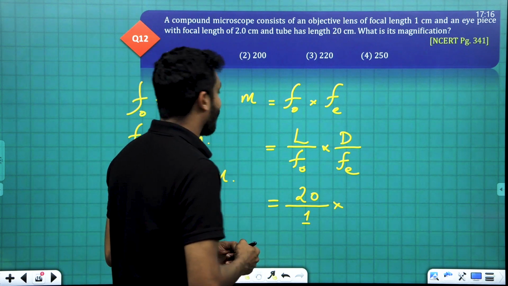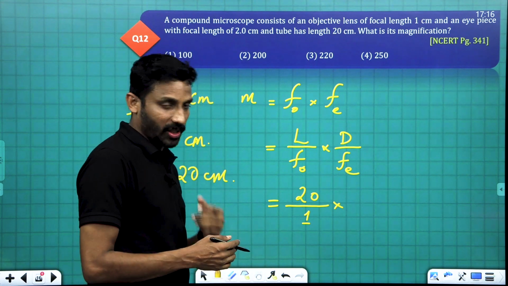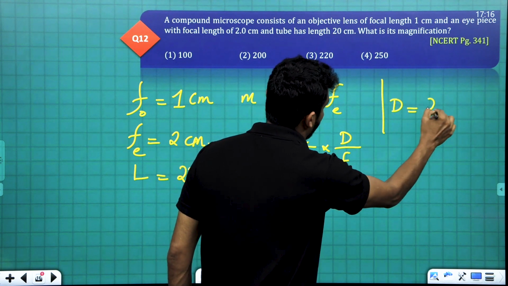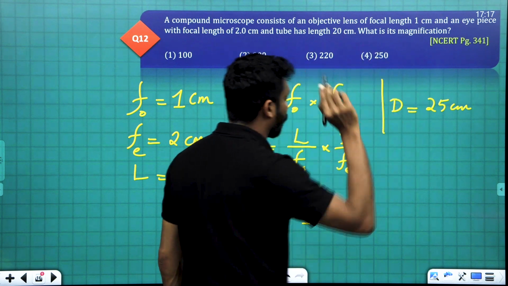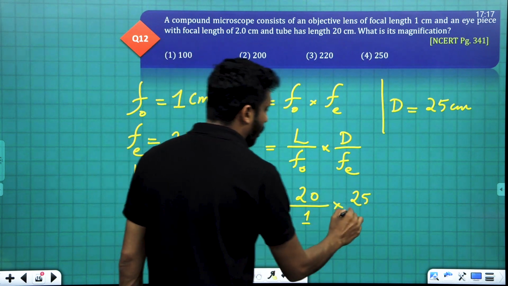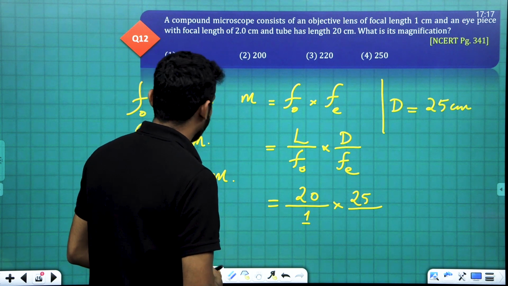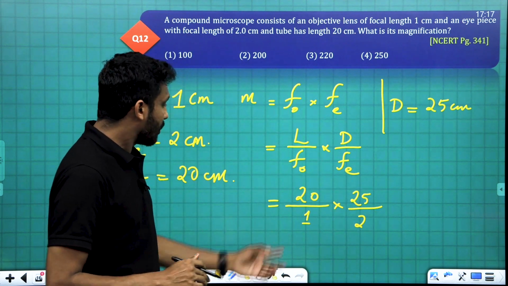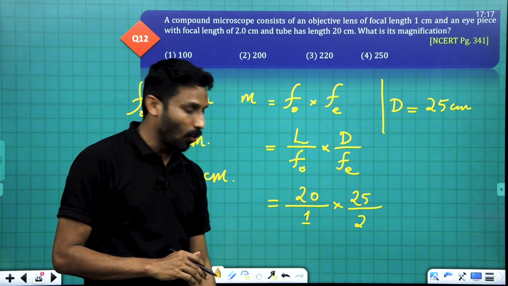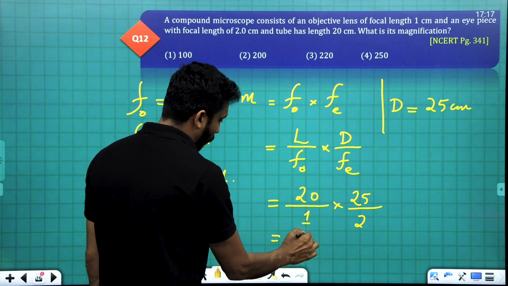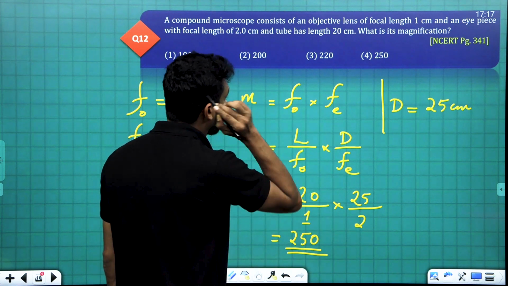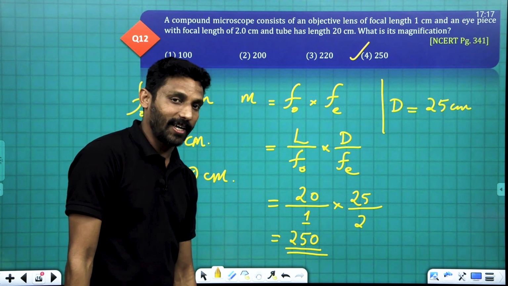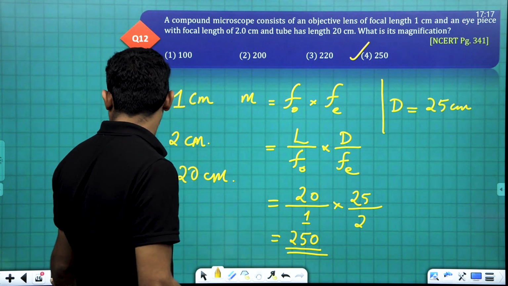Then D, the least distance of distinct vision, is 25 centimeter in the case of a normal eye. 25 divided by FE, which is 2 centimeter. Centimeter will be cancelled. 20 by 2 is 10. 10 into 25 is 250. That is the magnification of this particular compound microscope. 250 is option D, option 4. Clear? Very direct. The next one, 13th.